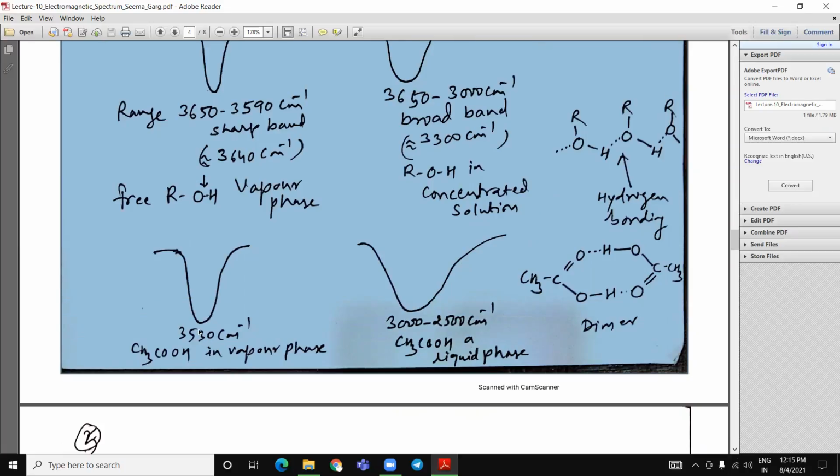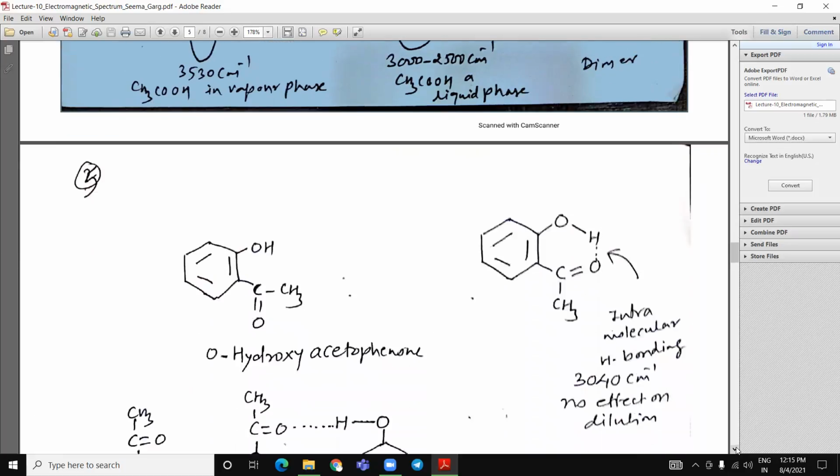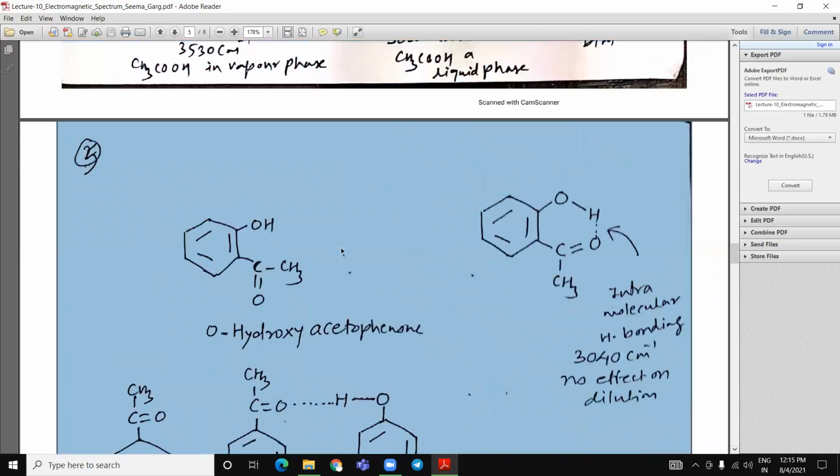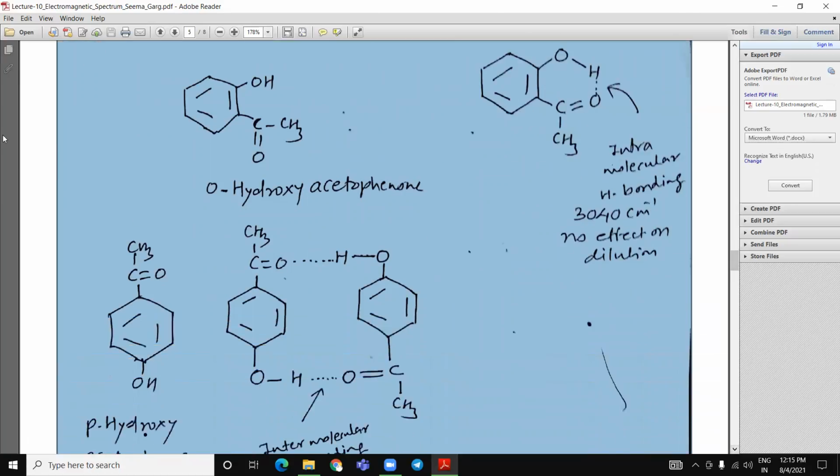Acetic acid in the vapor phase is slightly sharper. In the liquid phase, it is broad. See this molecule, orthohydroxyacetophenone. Here the hydrogen bonding is intramolecular.